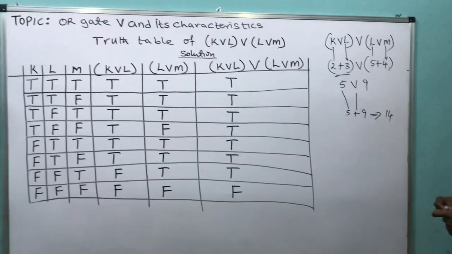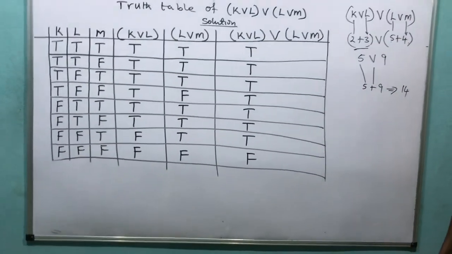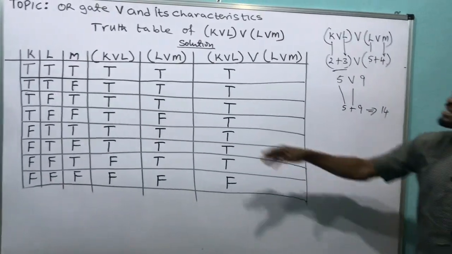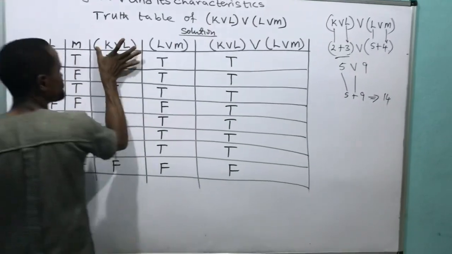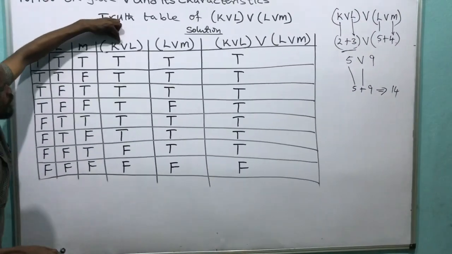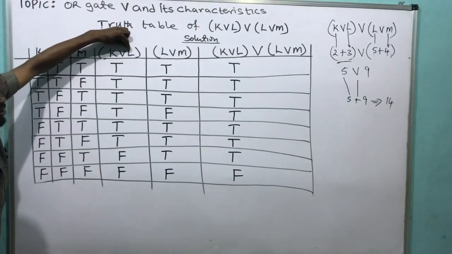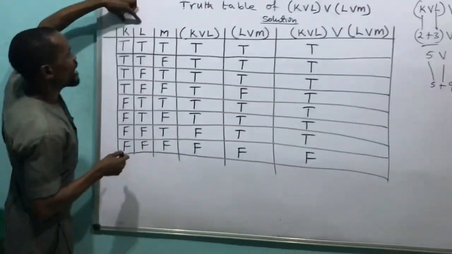So if the calculator is doing it, this is how you do it. The way the calculator does it is how we represent it in the table. So in my table, I will first represent this, which is being judged now. K is to be judged, L, right? And who is judging? OR gate. Judging K and L. I will hold K and L like this.